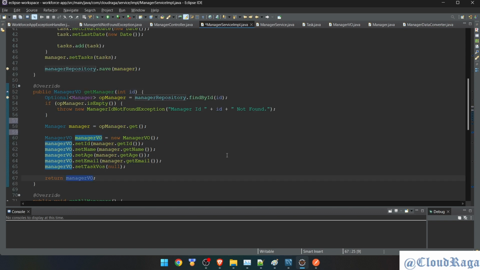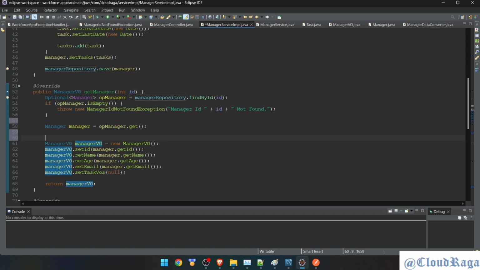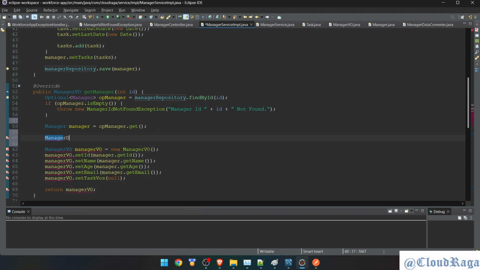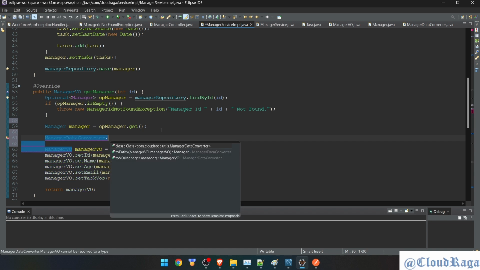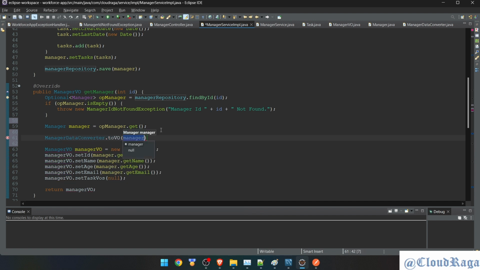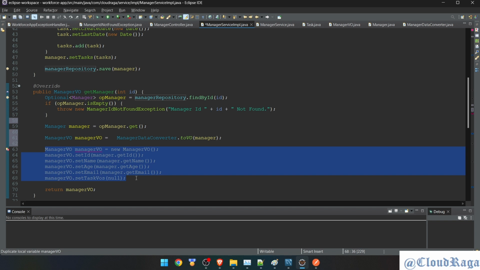Okay, fine. So once I have the manager object ready, I'll write manager data converter, yeah, and dot toView, and here I'll pass the manager object which we just got from the database, and I can copy this line, put it here, equals, and then I can get rid of this line.